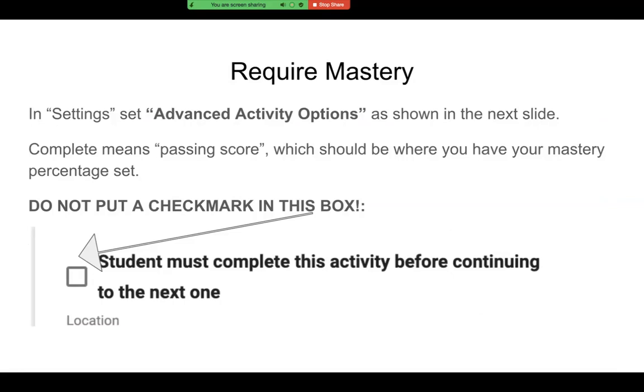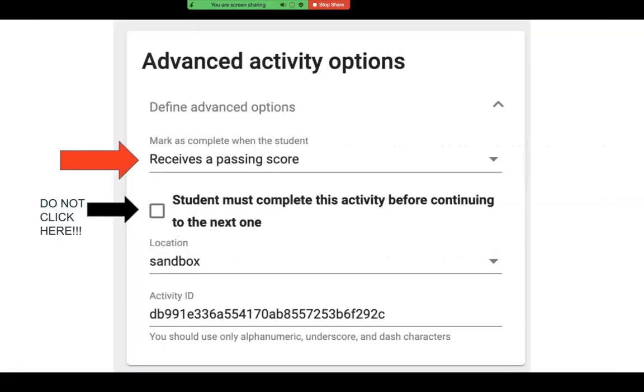This box does not get checked. So you're going to look like this on your advanced activity options. Use the drop-down arrow and choose Receives a Passing Score, which will determine when the assignment is deemed complete. Do not click the other box.